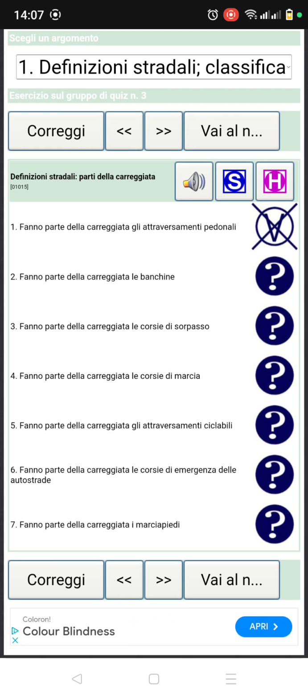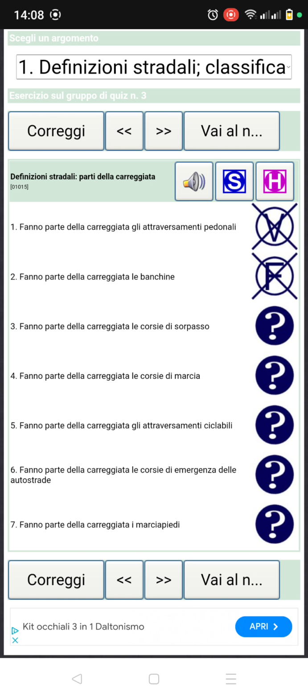So number 2, fanno parte della carreggiata le banchine. So this question says part of the carriageway is the edge. No, the edge is part of the road, but it's not part of the carreggiata. So this number 2 is false.